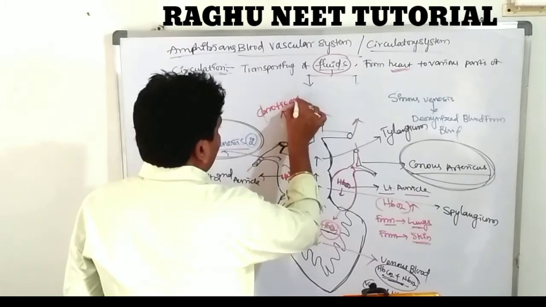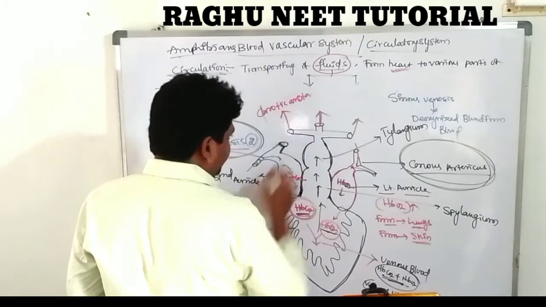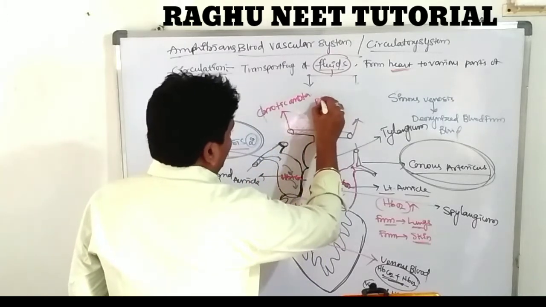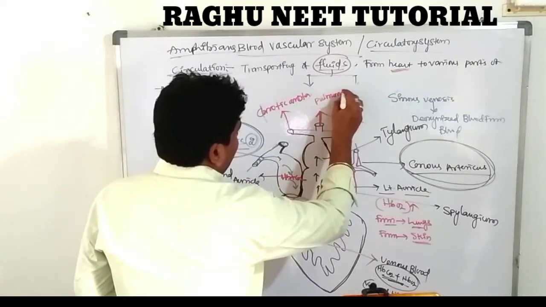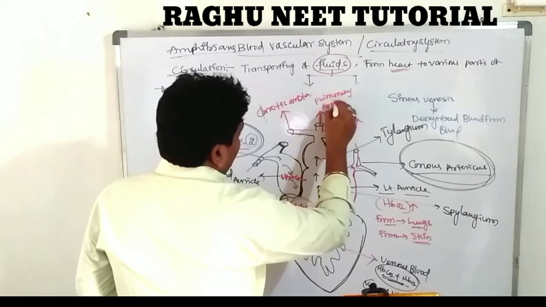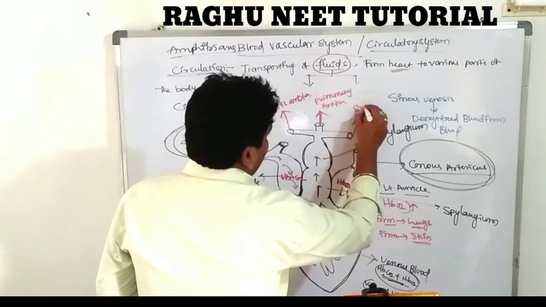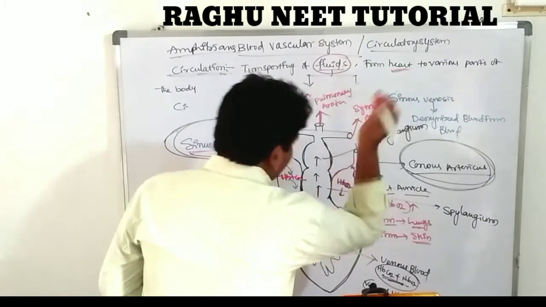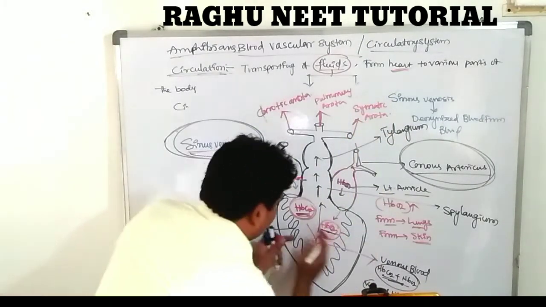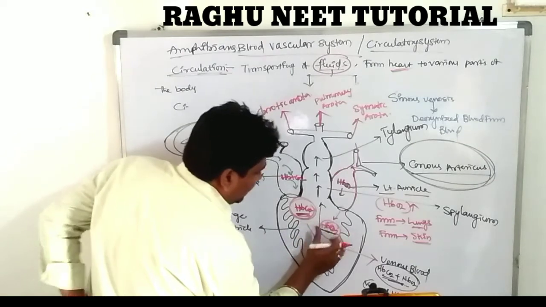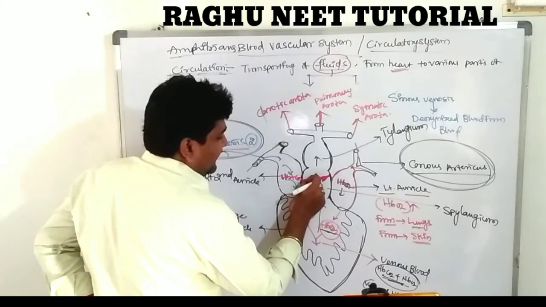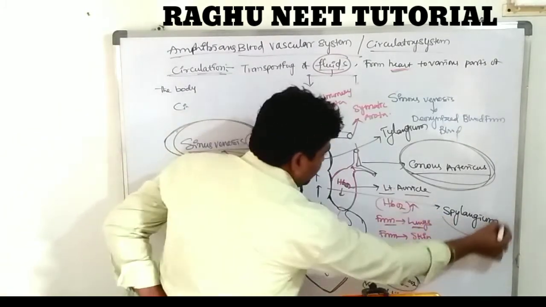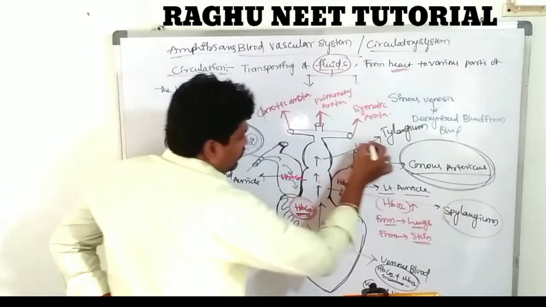Carotid artery. Aorta. Artery means aorta. Second one is pulmonary aorta. Third one is systemic aorta. So when the blood is pumped from the ventricles, it enters into the conus arteriosus, this is known as the first chamber. Conus arteriosus to truncus arteriosus.